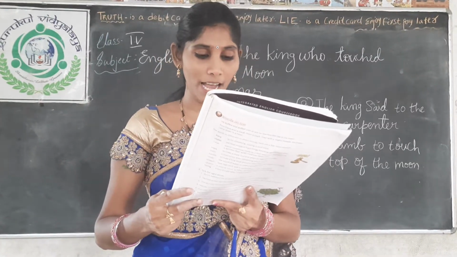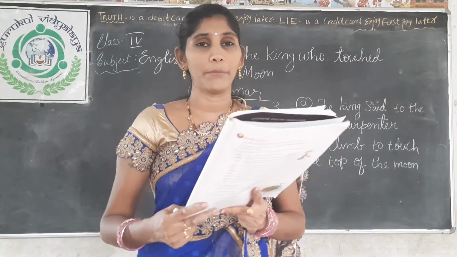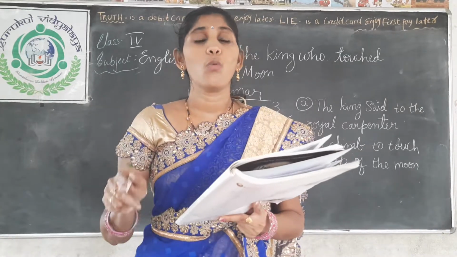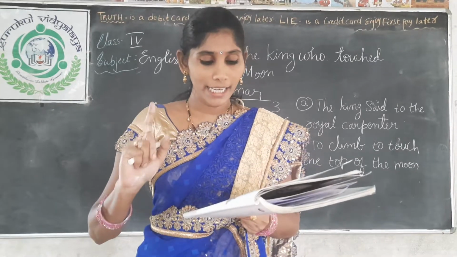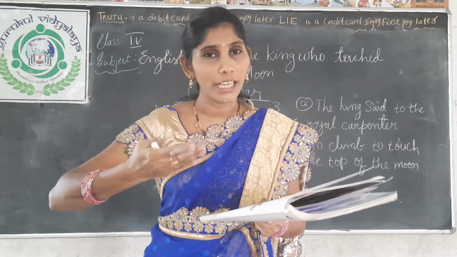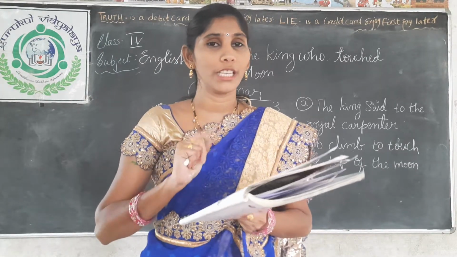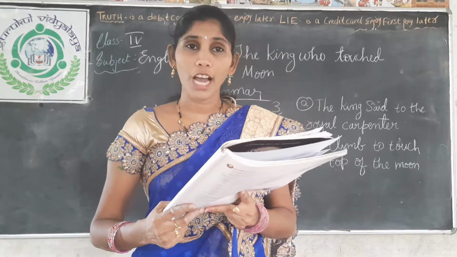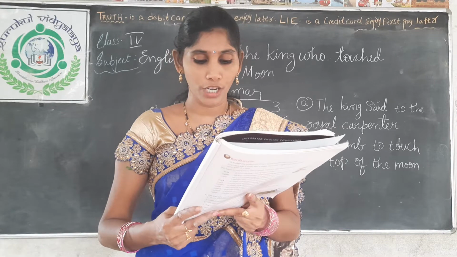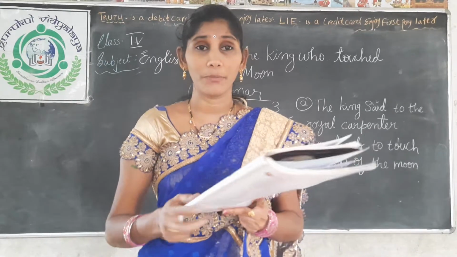Next question. Why did the king ask his men to chop down all the trees in the kingdom? This one you should write on your own, and send a picture of this textbook page. Third question: which sentences in the story show that the tower was very high? You have to write one sentence from the textbook.